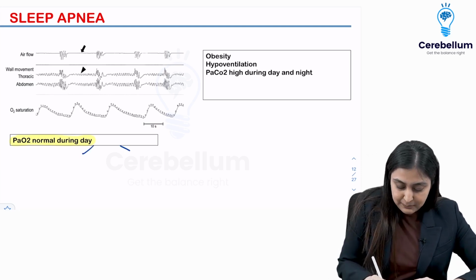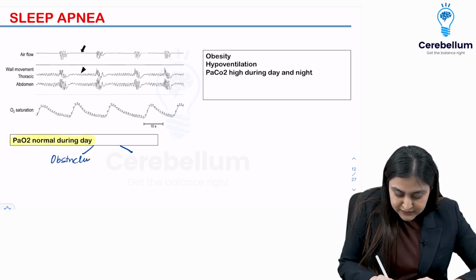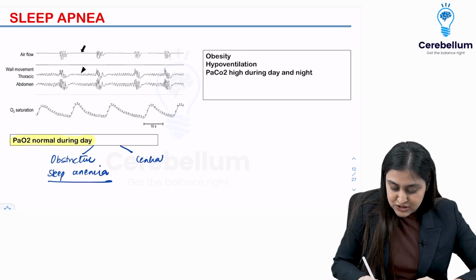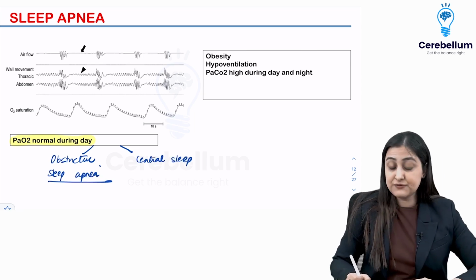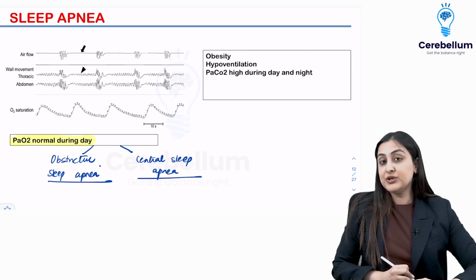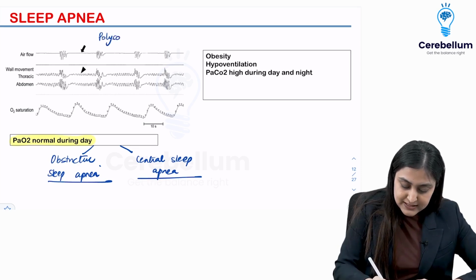So once I see that PO2 is normal during the day, it is either obstructive sleep apnea, in which you're gonna have symptoms like snoring, daytime sleepiness, right? Obstructive sleep apnea, or it's central, wherein you are not getting signals from the brain. So this is central sleep apnea. Now, how do you distinguish? It is on the basis of polysomnography. So this is the investigation of choice.